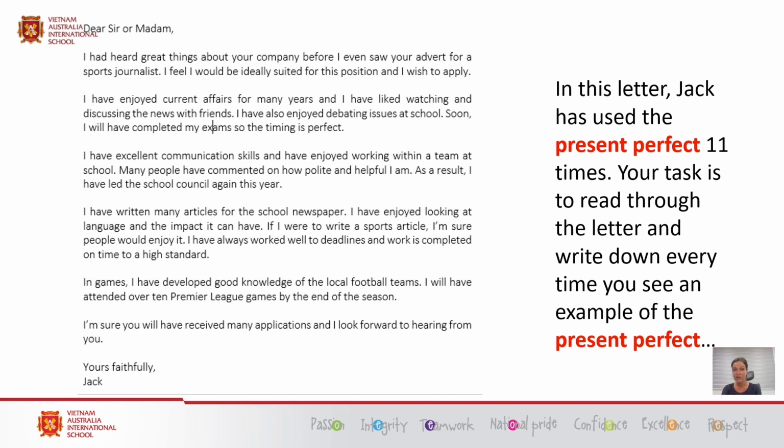Okay, so I'm going to ask you to pause me in about 5 seconds so you can have a chance to read back through this letter on your own and see how many examples of the present perfect you can see in Jack's letter. So you can write these down on your paper and we'll go through the answers in about 10 minutes. So pause now and good luck.